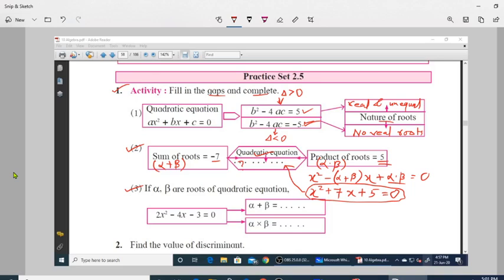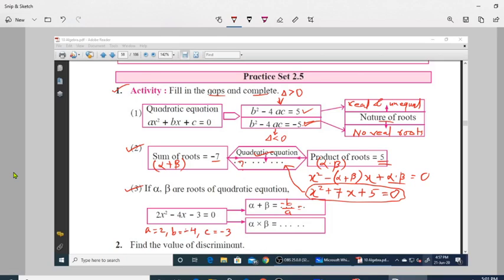We know alpha plus beta is minus b upon a. This is as per our third property which we just discussed in this video. So in this case a is 2, b is minus 4 and c is minus 3.